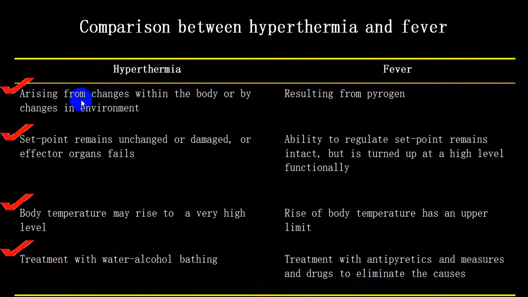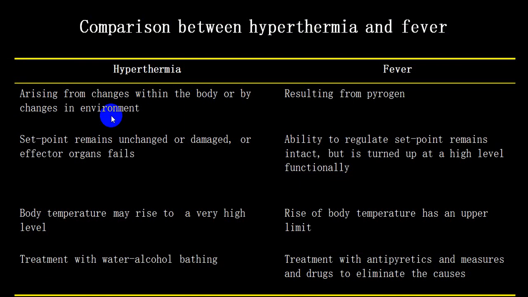Arising from the change within the body or by the change in the environment. Change in the environment, classical example, exposure to the heat of sun or external environment heat which is being produced by either some instruments or say furnace or fire, etc. While fever is because of release of pyrogens or chemical mediators.